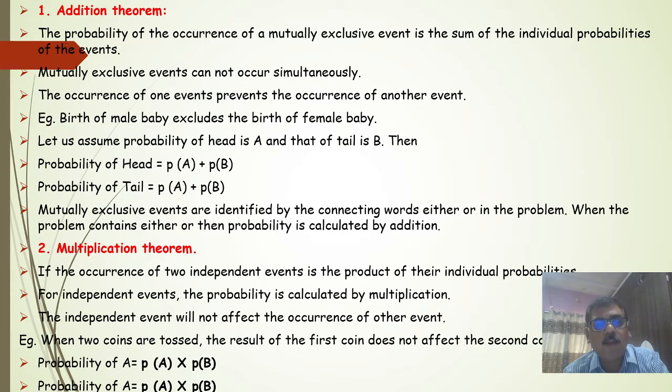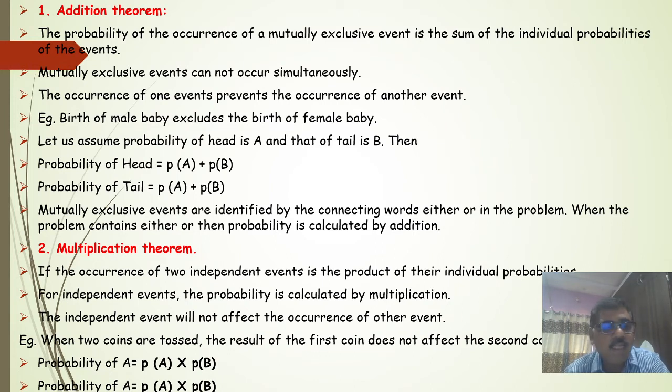Let us assume the probability of head is A and that of the tail is B. Then the probability of head is the probability A, and the probability of tail is the probability B. Mutually exclusive events are identified by the connecting words either or in the problem.